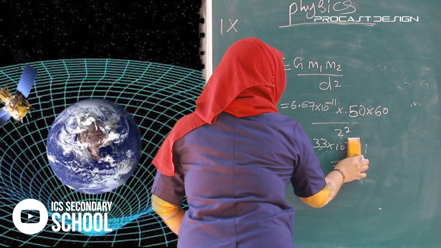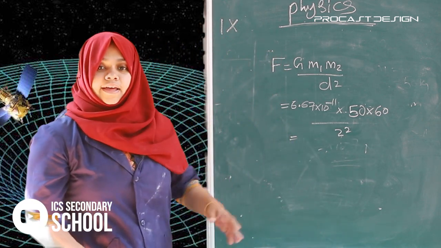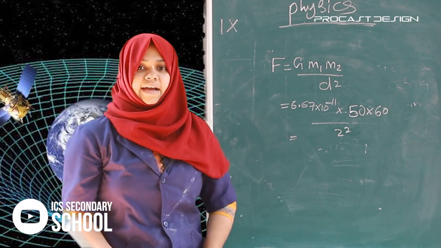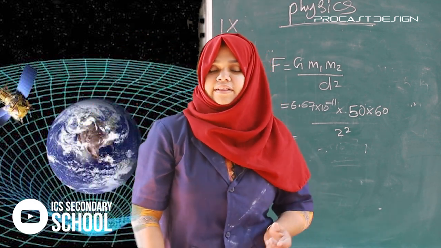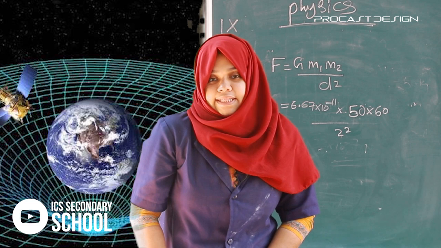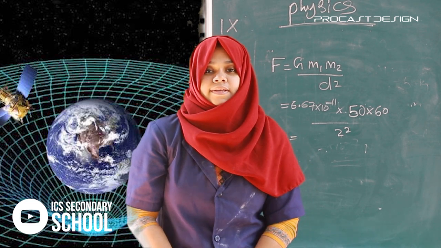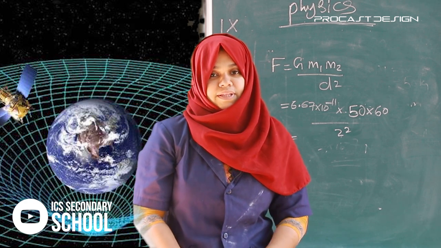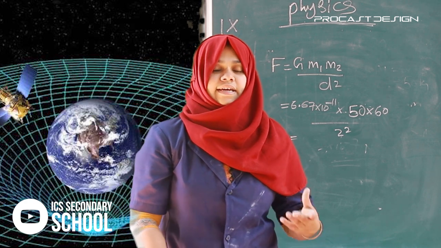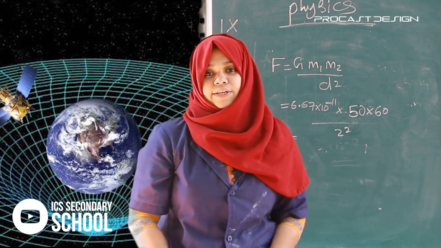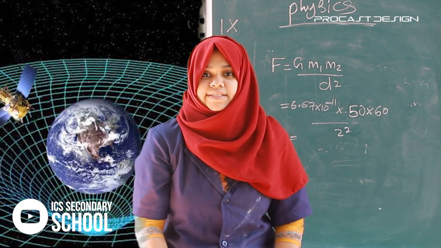All of you find out the answer. If we apply these values in this equation and multiply and divide, that time you get the answers. From this equation, if we get problems like this, you apply the values and you will get the answers.